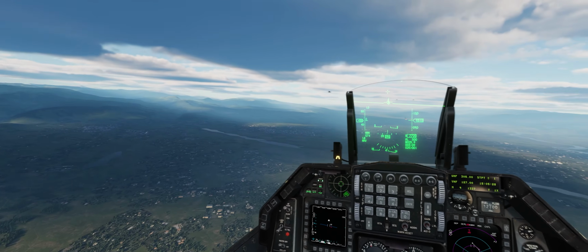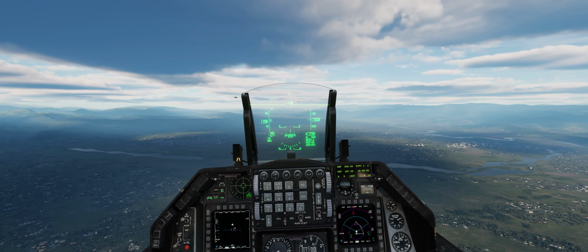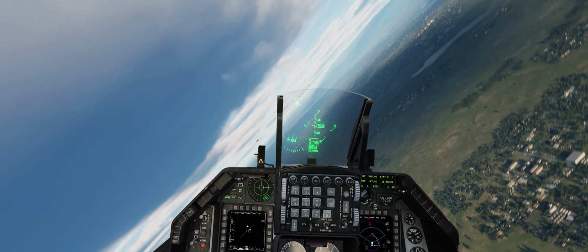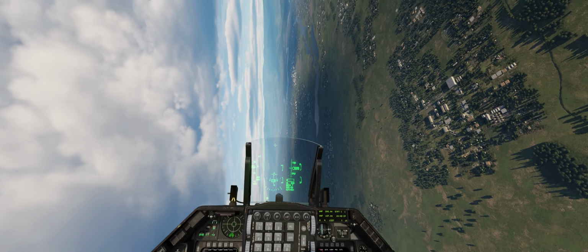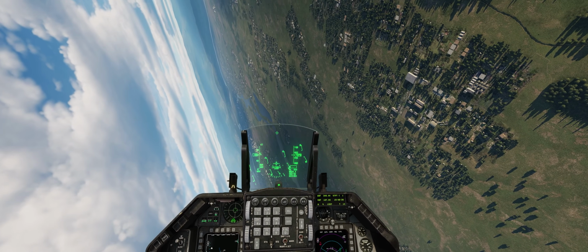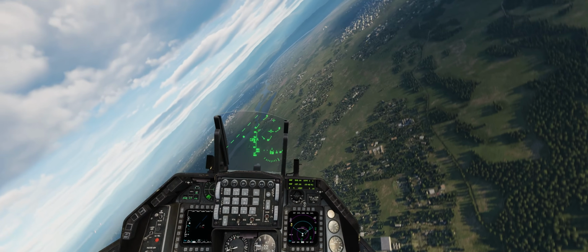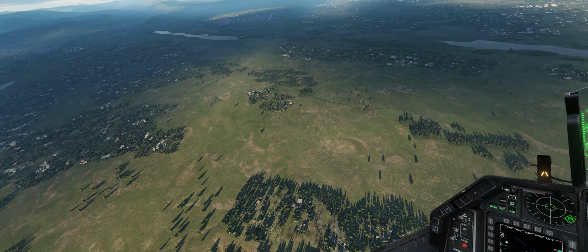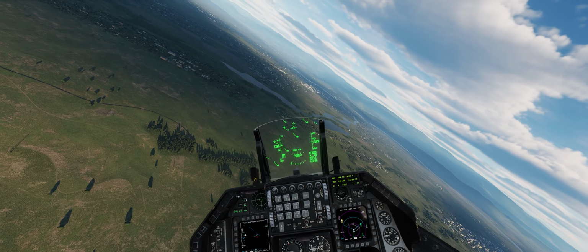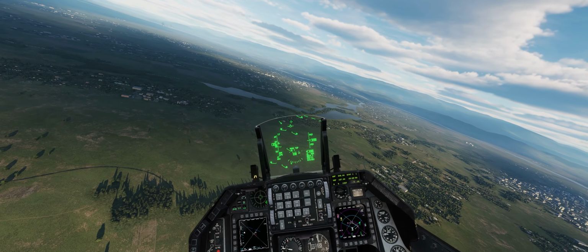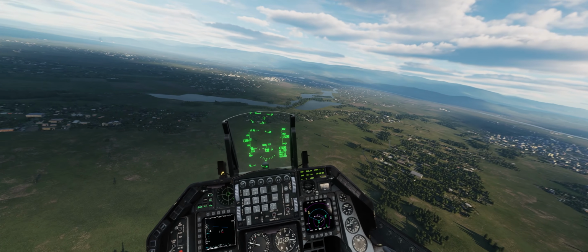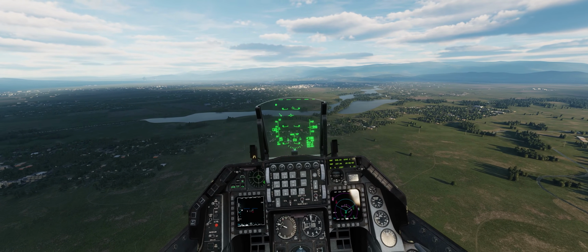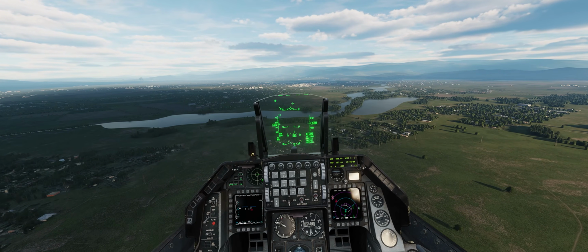Alright, we'll put up a little bit of a flight, just to have a look at how this all looks with the settings that I have. Alright, so we're going to leave our formation and go down to the deck. And as you can see, everything is really smooth. Very nice. And it looks good, all the shadows, everything. It's a pretty good experience. I mean, when you've got a decent PC, everything's a good experience, but you know.